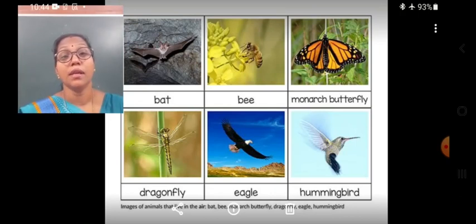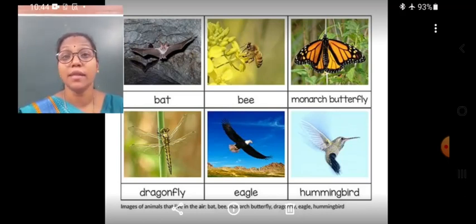Now students, the aerial animals have wings to fly in the air. To live in the air, they have wings as the organ of movement. They have legs, and they use these legs for walking on the ground and also for landing, or while they are sitting on the branch of a tree.